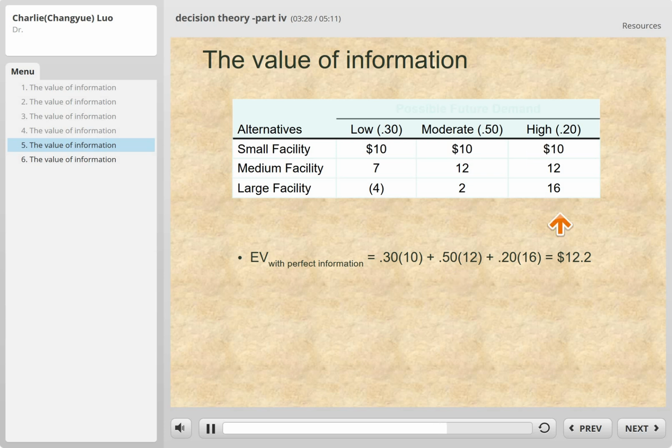Plus, another scenario is when market demand is high. Market demand is high, of course, we're going to choose the large facility. The payoff is 16, and the chance is 20%. So 20% times 16.